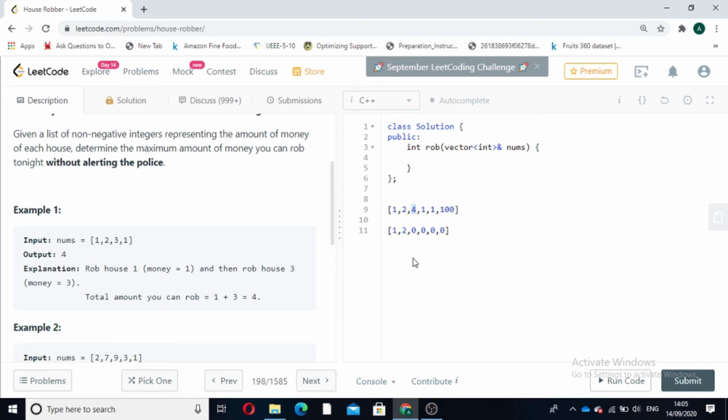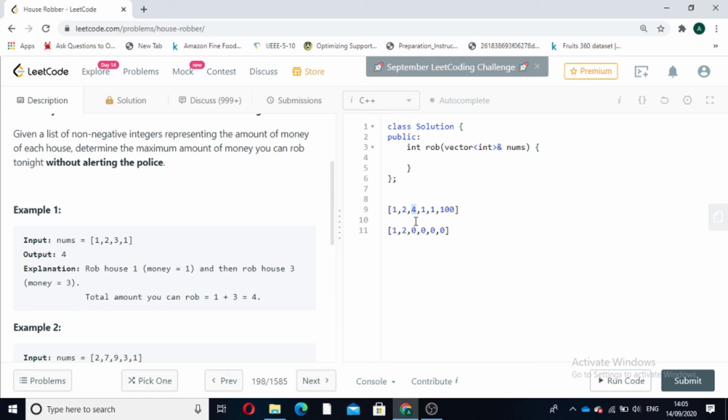So if we are taking a particular house into consideration, we add the amount present in that house, 4, plus the maximum amount robbed till i minus 2, that is 1. So the sum will be 1 plus 4, that is 5. We can rob a maximum of 5 when we take the ith house into consideration.